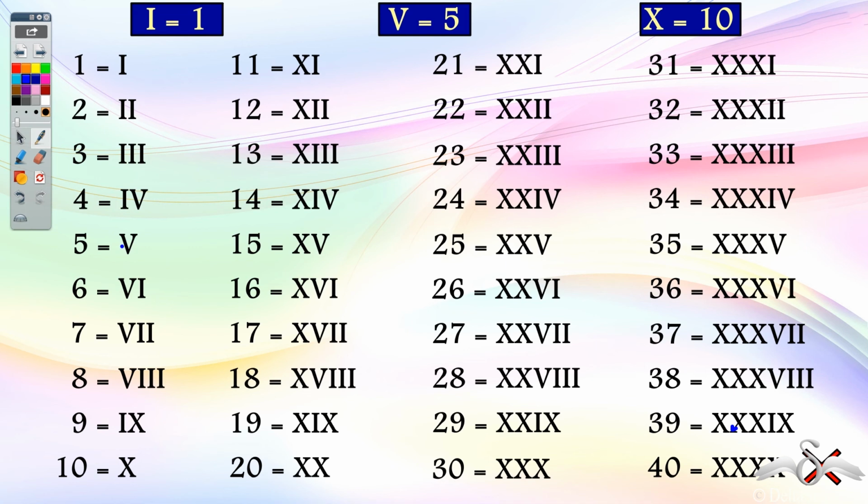After that, for 40, if we use the same symbols, we'll have to use 10 plus 10 plus 10 plus 10, that is 4 X's together, which is not allowed in Roman numerals. You can never have 4 symbols consecutively in Roman numerals, and that is why 40 cannot be represented in terms of X, and as a result we have newer symbols after 39.